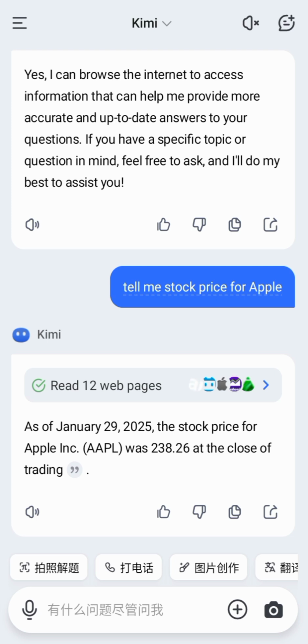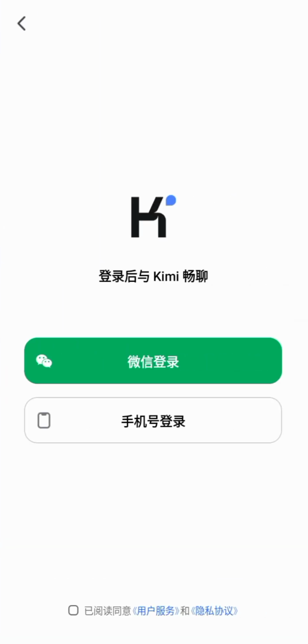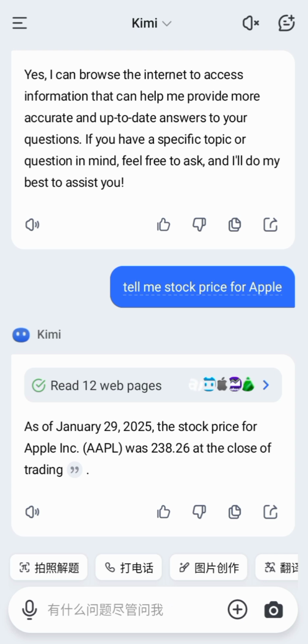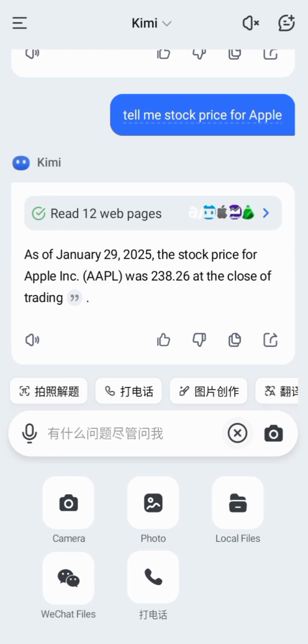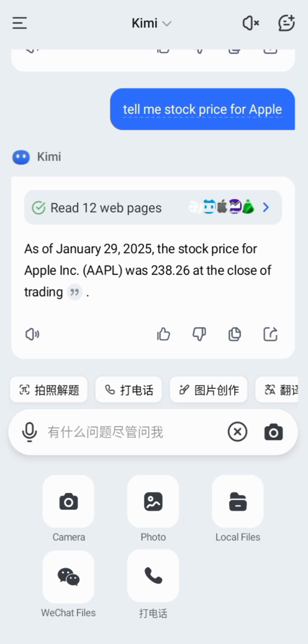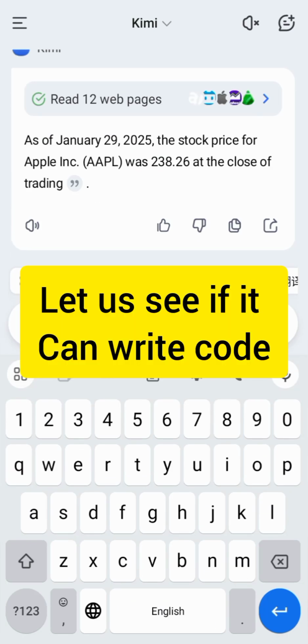Oh, we just need to log in to use this feature. I think this reads aloud, and there's some other feature. We can upload photos, we can upload local files and something else. So I will be making another video where I will be uploading files to this.